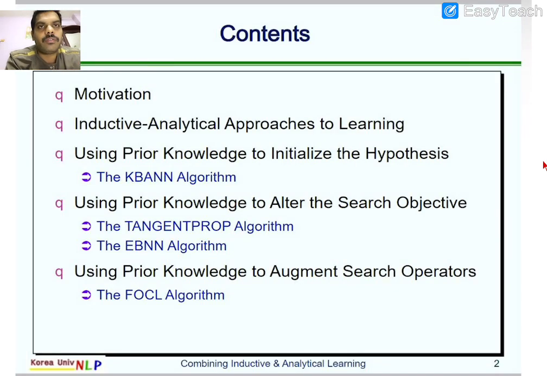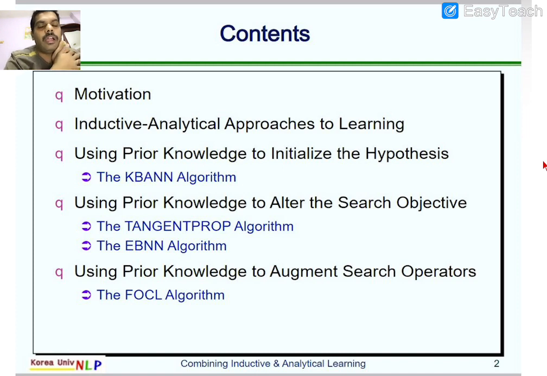Here we are going to cover the motivation behind combining both techniques, that means the reason for combining them, given the drawbacks we observed in inductive learning and analytical learning. Then inductive-analytical approaches, how we can combine those two techniques and implement a new learning concept, and using prior knowledge to initialize the hypothesis.